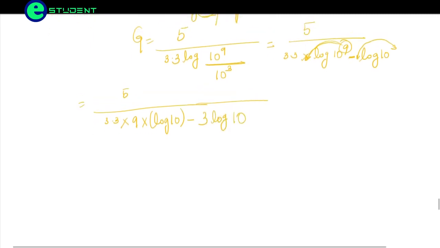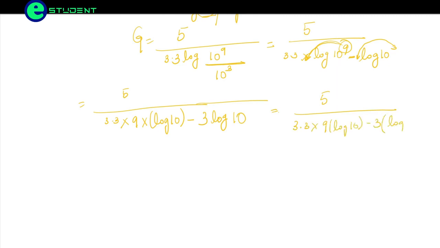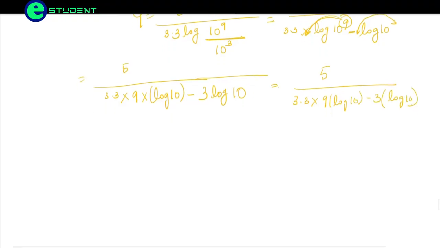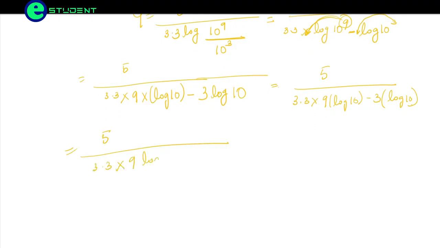Now this will be equal to 5 divided by 3.3 into 9 log 10 minus 3 log 10.